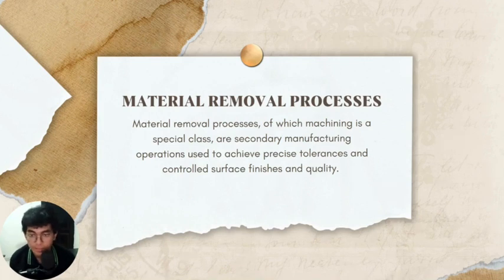And the third one is non-traditional machining process, which includes electrical discharge machining or EDM, electrochemical machining ECM, and ultrasonic machining. Okay, we go to the next slide.